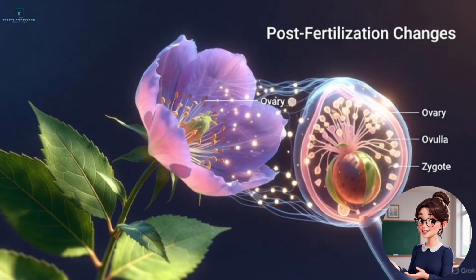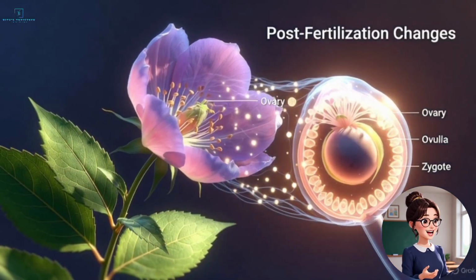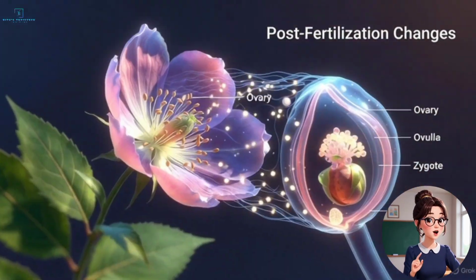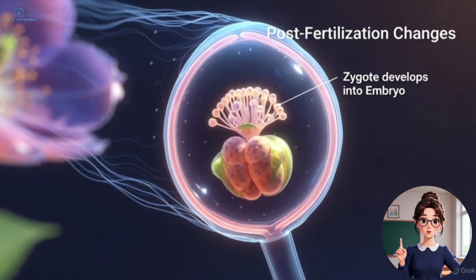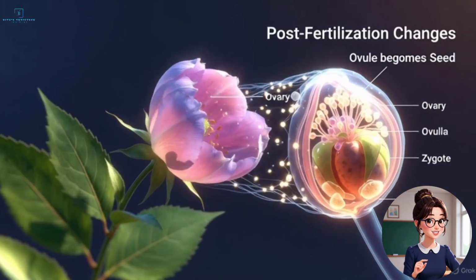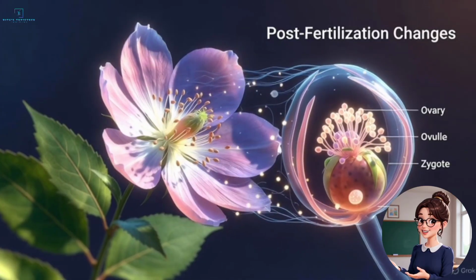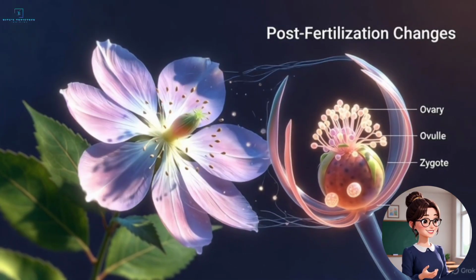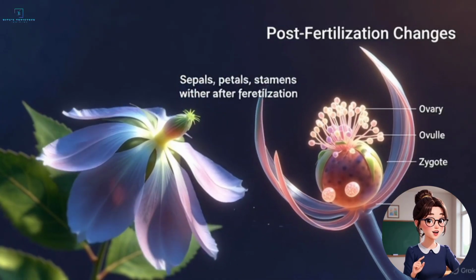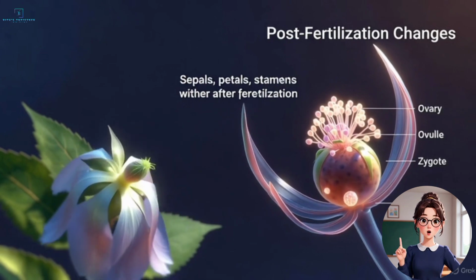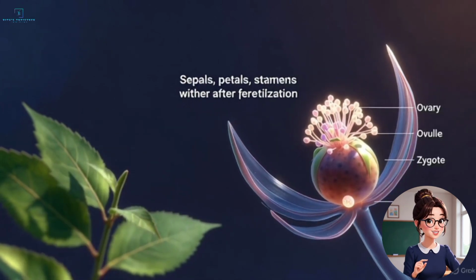After fertilization, several important changes take place. The zygote develops into an embryo. The ovule turns into a seed. The ovary develops into a fruit that encloses the seed. The sepals, petals, and stamens usually wither away after fertilization.